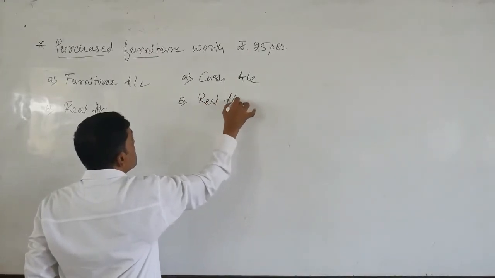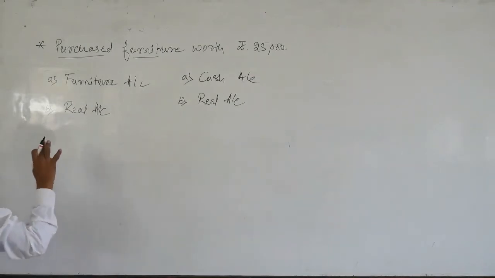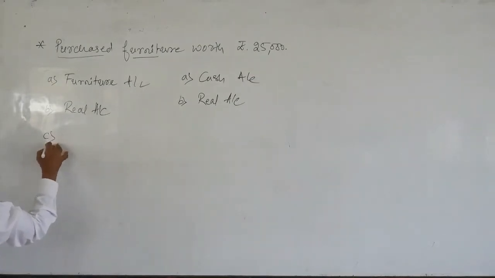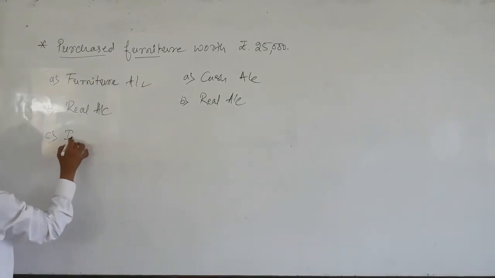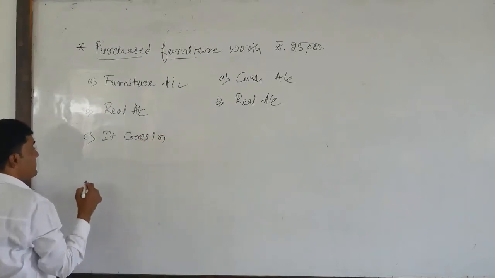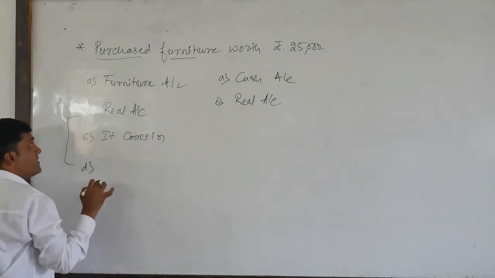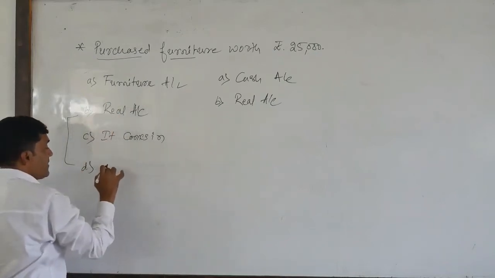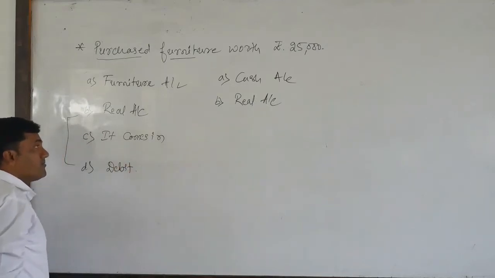Both are real accounts. Please concentrate. When you purchase the furniture, it comes in. As per the real account rule, debit what comes in. Here the furniture comes in, so we need to debit the furniture account.